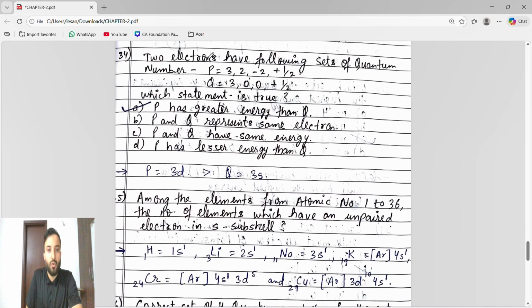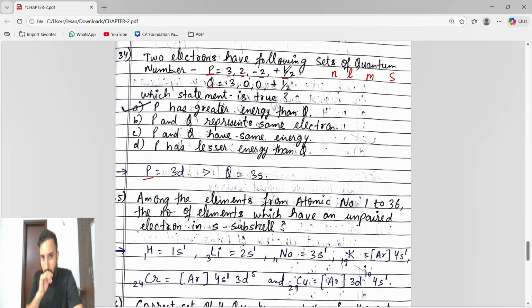Okay. Two electrons have the following set of quantum numbers. So electron P and electron Q have the following set of quantum numbers. So let's first write, guys, P. Understand guys, in the examination they will not write which is N, which is L, which is M, which is S. So how we studied? First we studied about N, then L, then M, then S. So every time it will be in that order only. N, L, M, S. So don't get confused if they don't write it.